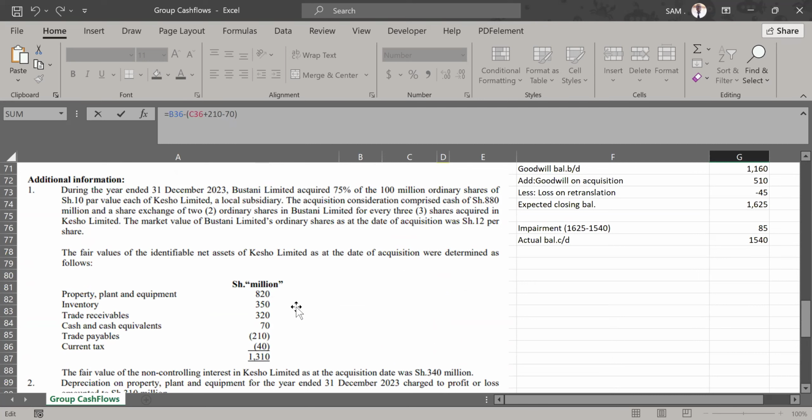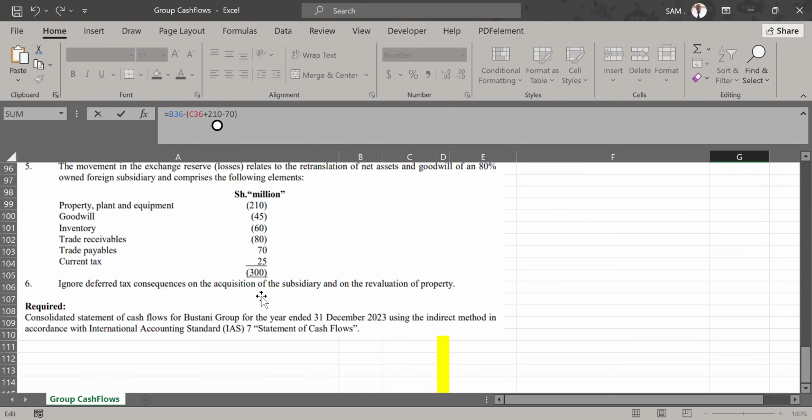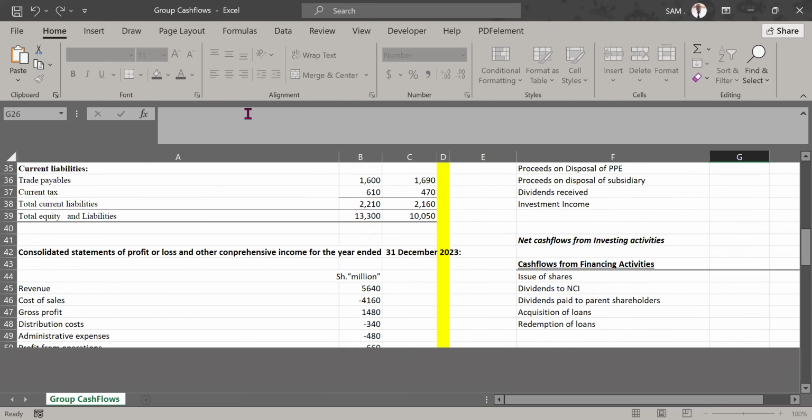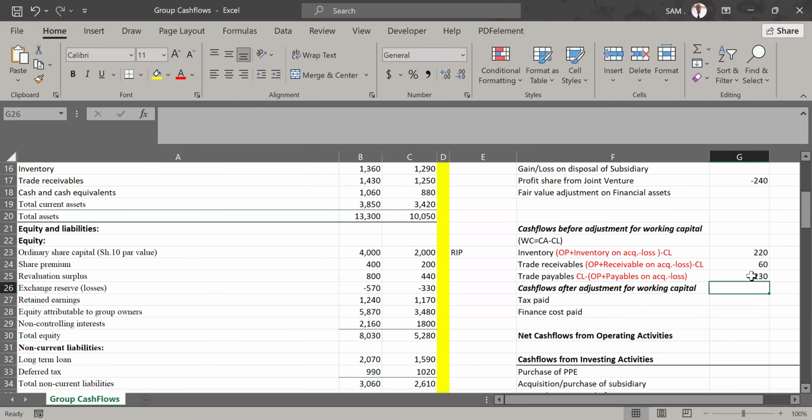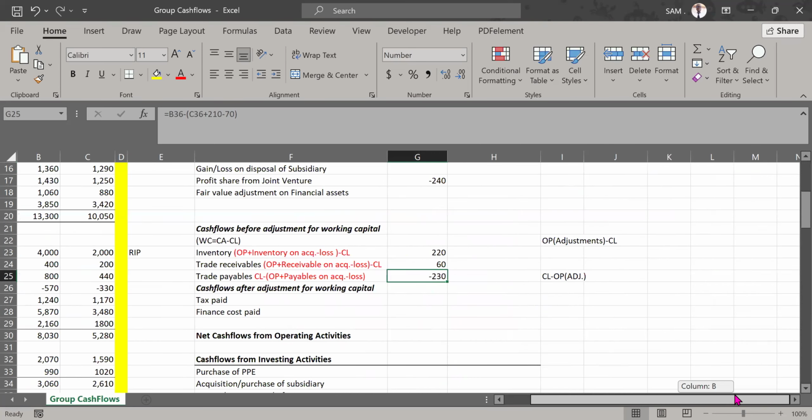Then we make sure we deduct any retranslation losses on it. Note number 5. Which loss was it? Trade payables suffered a loss of 70 million. That's why we deducted 70 million again. So after adjusting all that, we compare with that closing balance, then we realize that we have an outflow of 230. You do not have to bring in explanations on why it is an outflow or an inflow. In an exam room, we don't have that time. Now it's coming like that. If you follow that concept, you don't have to worry, leave it as that. You are good and you're correct.